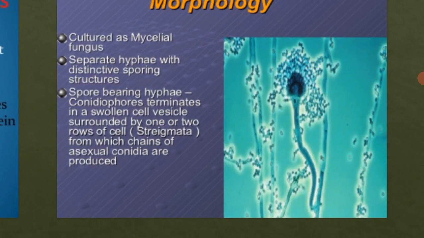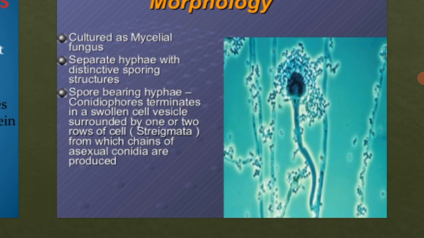They are cultured as mycelial fungi because they have mycelia, with separate hyphae and distinctive sporing structures. The rod shapes are the hyphae, each having these distinctive sporing structures.